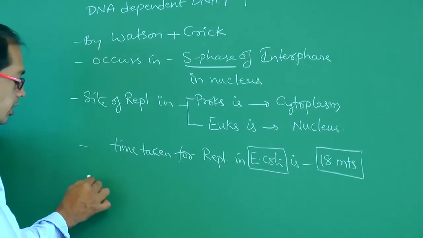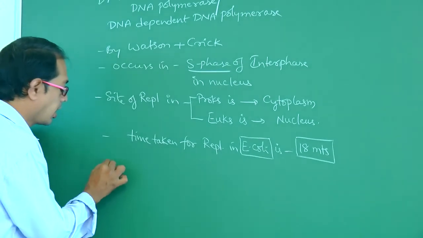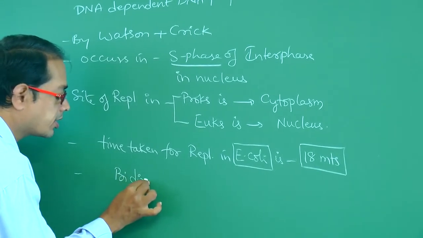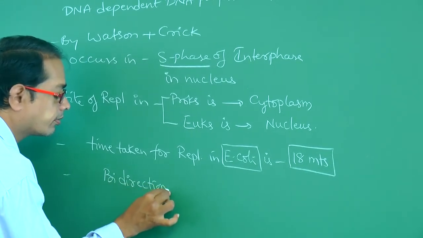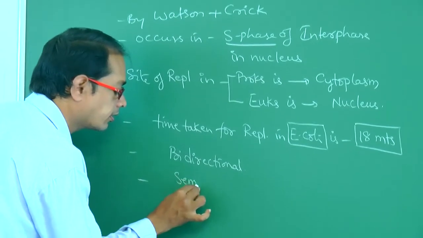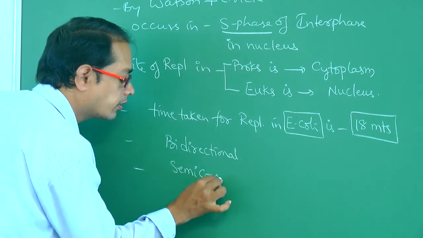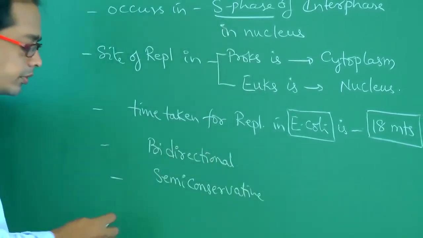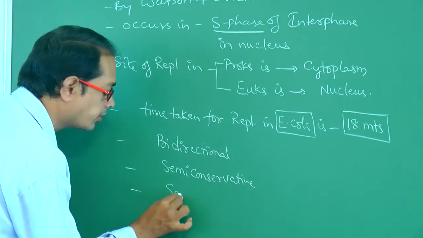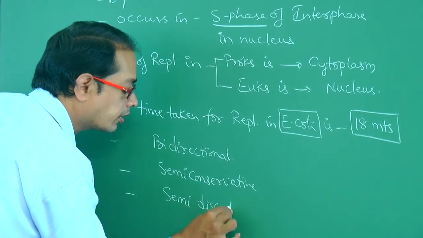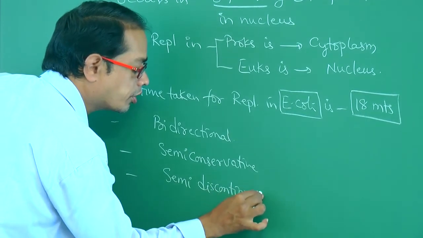This replication occurs in a bidirectional manner. Replication occurs in a semi-conservative manner. This replication occurs in a semi-discontinuous manner.